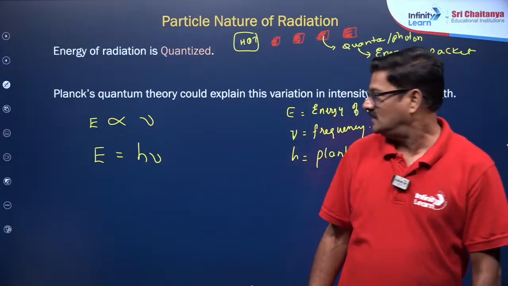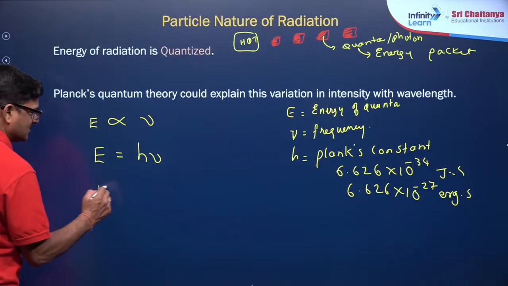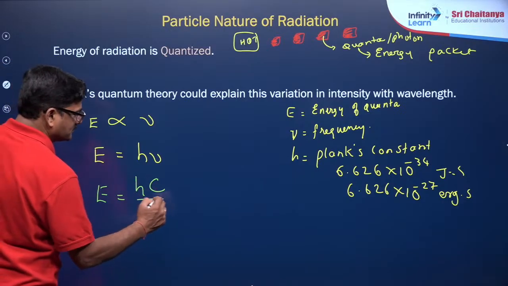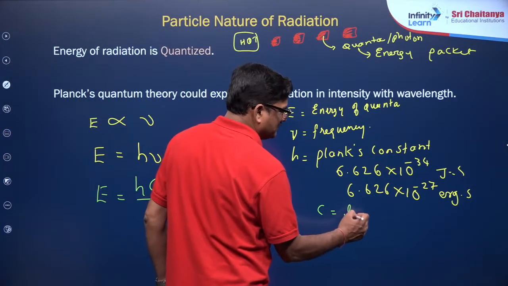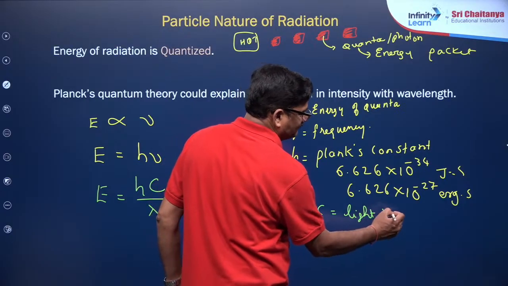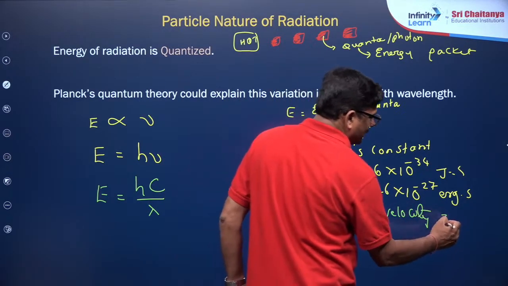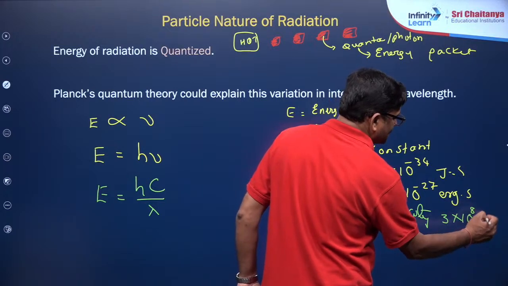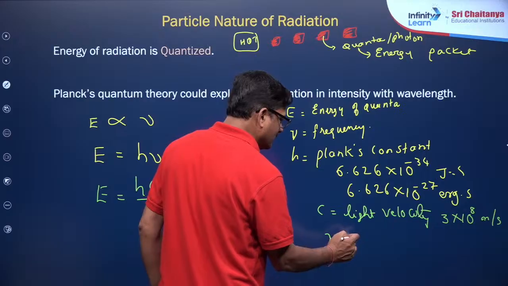It is also written as E is equal to hc by lambda. Here c is equal to light velocity, and it is 3 into 10 raised 8 meters per second, and lambda is equal to wavelength.